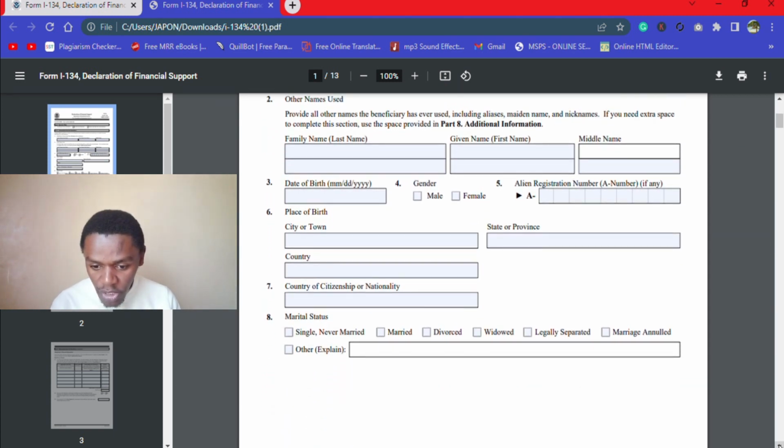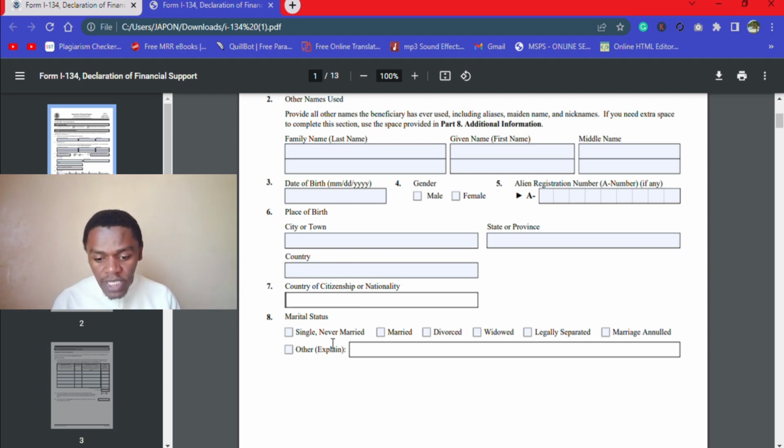And then you continue to fill the general information about the beneficiary, the date of birth, whether he's male or female, and then the alien number. Of course, the beneficiary doesn't have an alien number because he's never been to the United States. He doesn't have any green card. So he doesn't have, or she doesn't have the alien number. You can leave it blank. Then the town where he lives currently, the state, the province, the country, the citizenship or the nationality, and this is the place where he is before he moves to the United States.